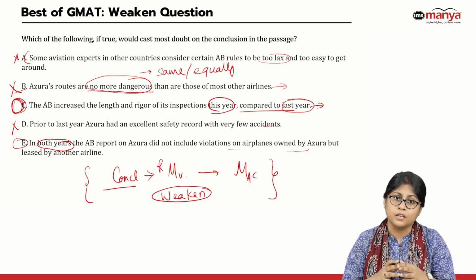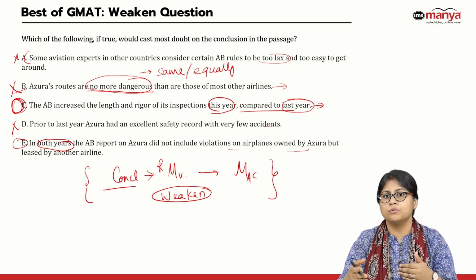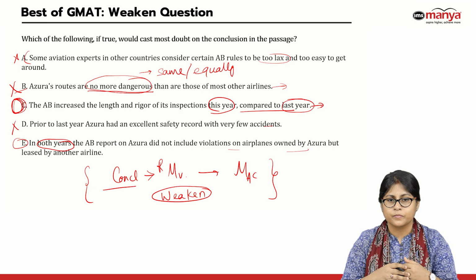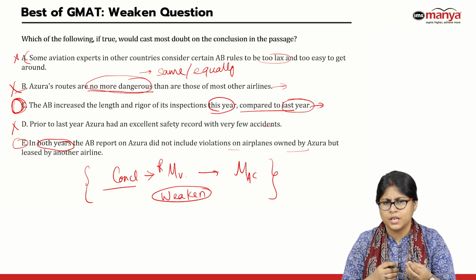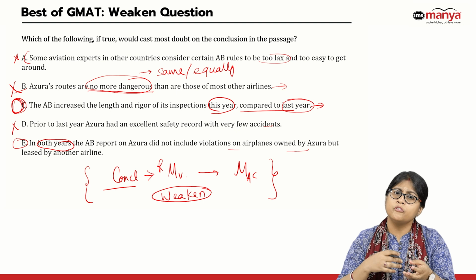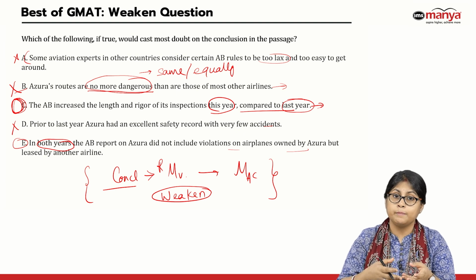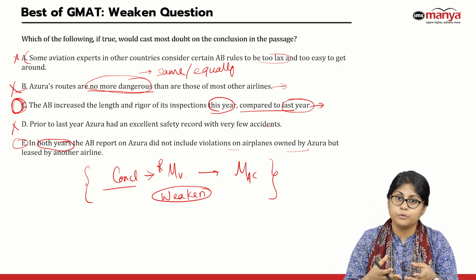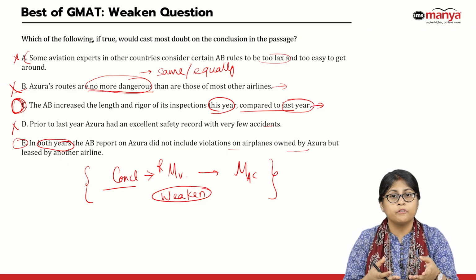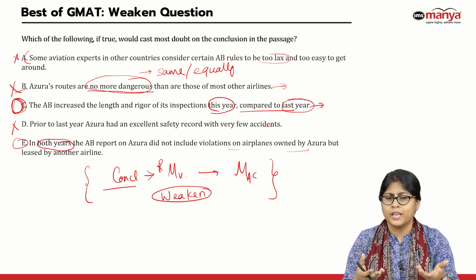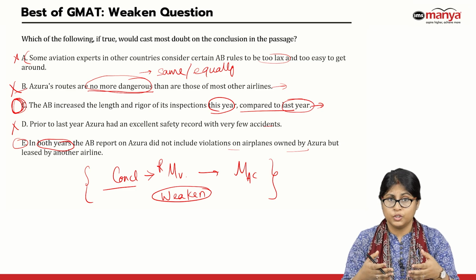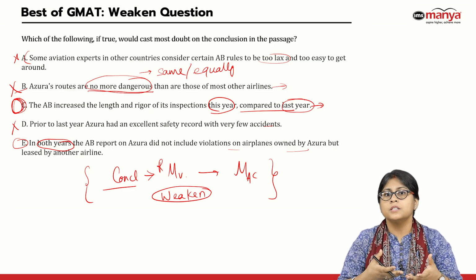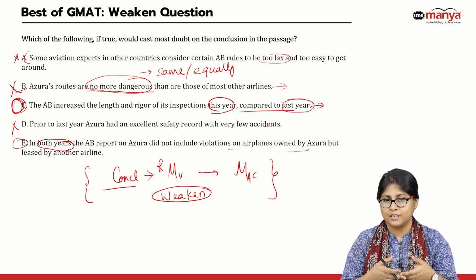When you are saying more violations have led to more accidents, you are not taking care of the possibility that maybe this year the reports are more. Maybe even last year there were an equal number of violations or even more, but they all went unreported. Why did they go unreported? Because the strictness was not there. And now that this year you have increased the rigor, these things are coming into the limelight, isn't it?